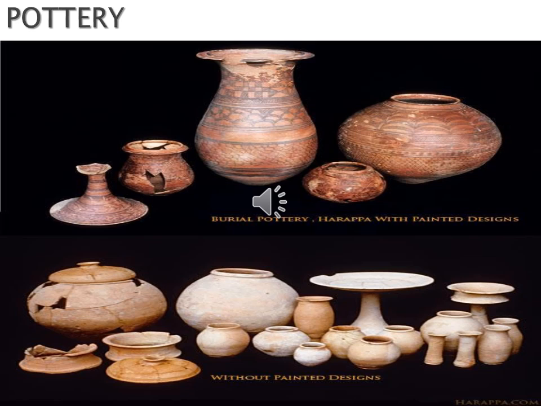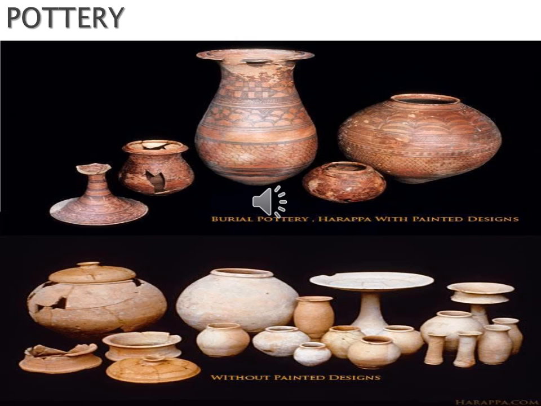So you can see in this picture, they were painted. So they had a lot of design. Their potteries have a deep red slip and black paintings. The pottery has shapes like dish on stand, storage jars, perforated jars, goblets, S-shaped jars, plates, dishes, bowls, and pots.